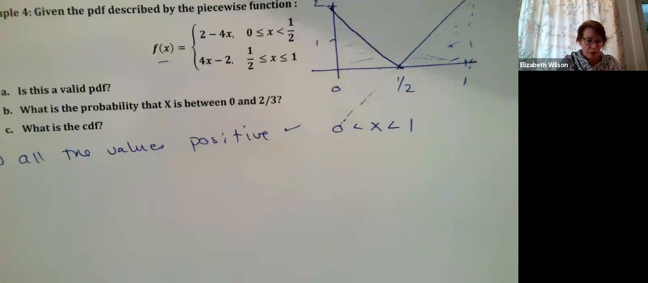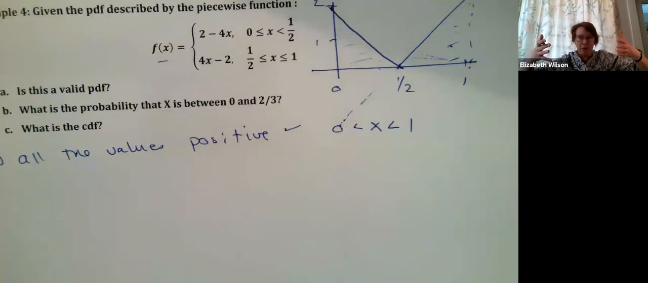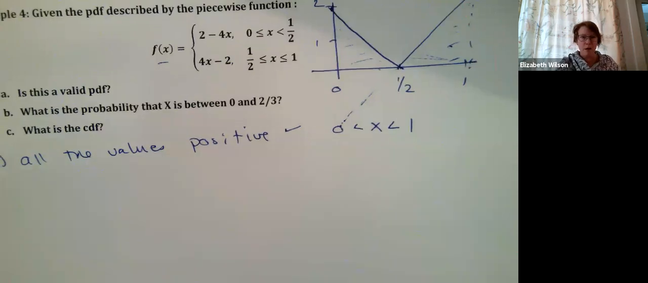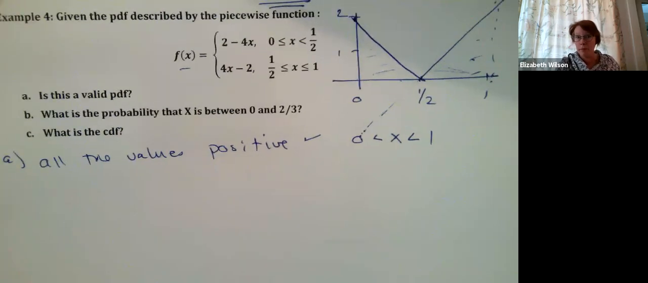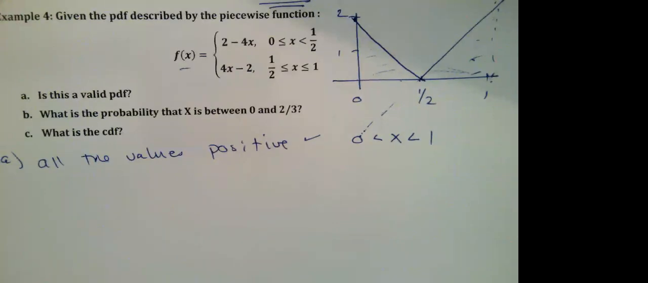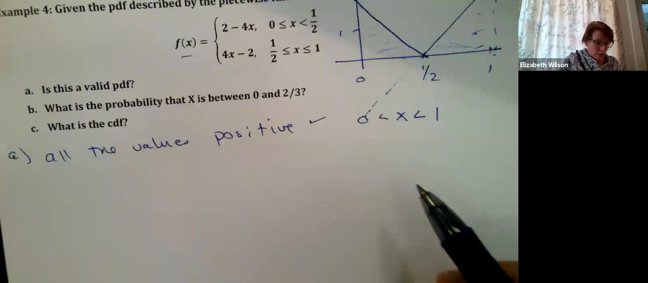I could make it a valid PDF by taking the absolute value of it, right? That would flip everything up and make it a positive function. But I would have to do something to make it a valid PDF. Does that answer your question? Yeah, thank you. And then the other one too, so this is our first one, all the values are positive.